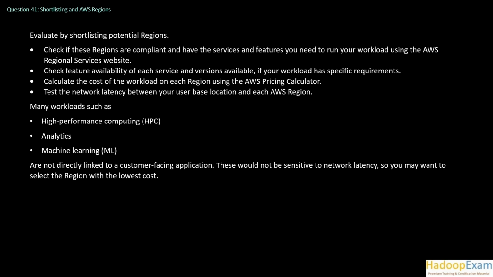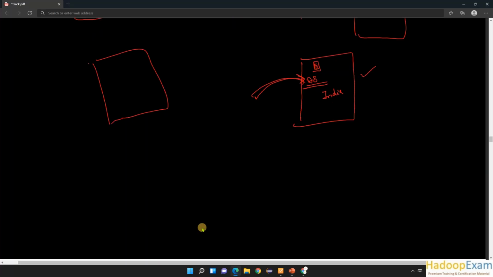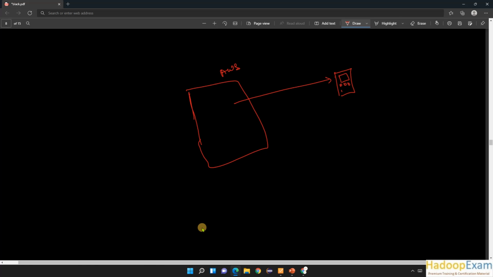Now, many other factors are specifically asked in the question. Many workloads such as high performance computing, analytics, machine learning are not directly linked to a customer facing application and are used in the backend. So let me draw here. This is a gaming company which has their entire AWS infrastructure here, and they are providing gaming solutions on mobile to their end users.